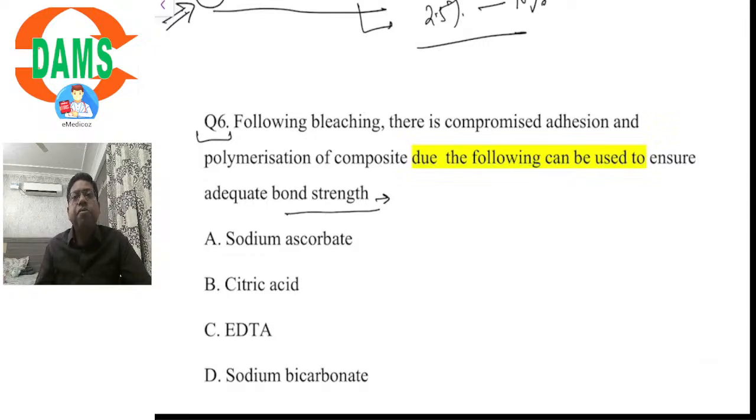So ideally and optimally, we have to wait for about 2 to 3 weeks after bleaching for doing bonded restorations.